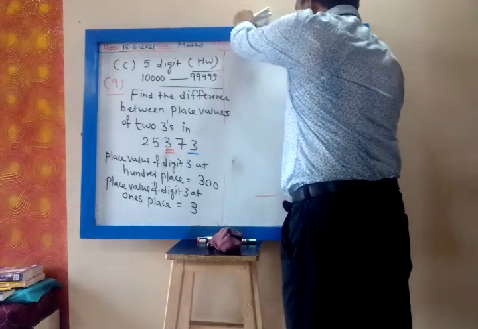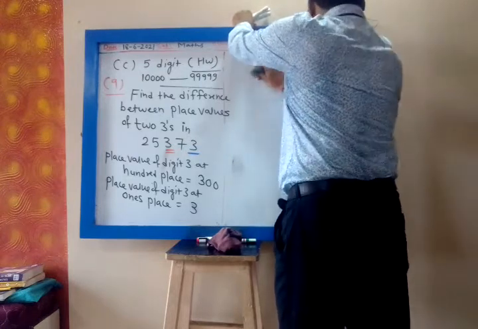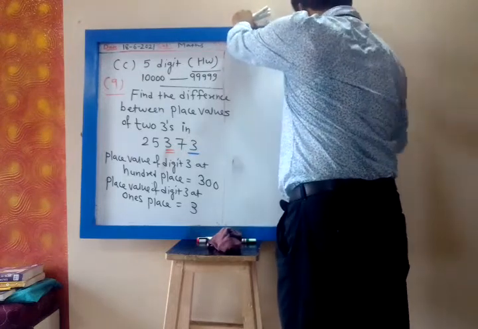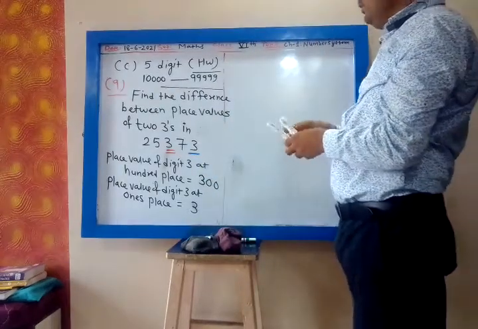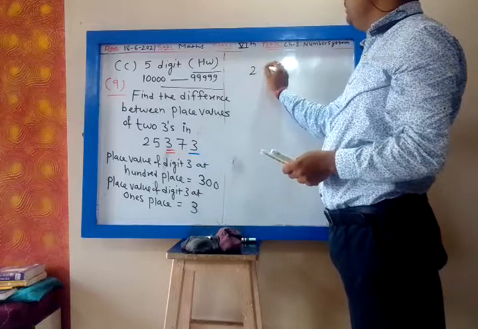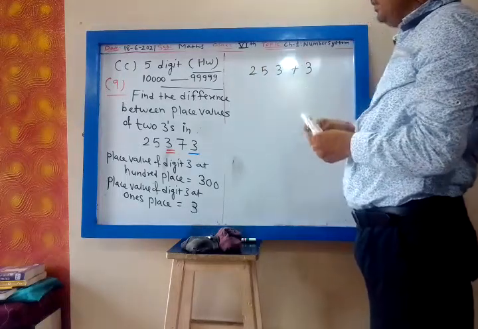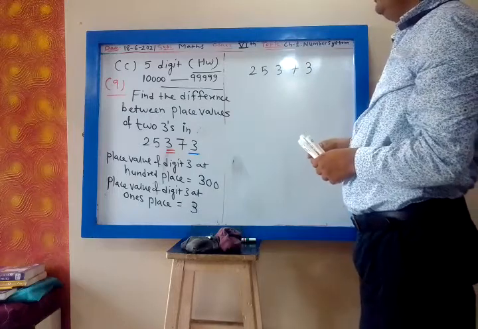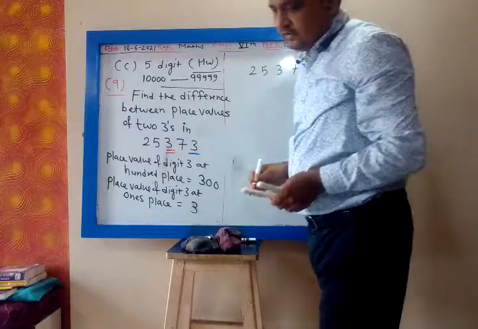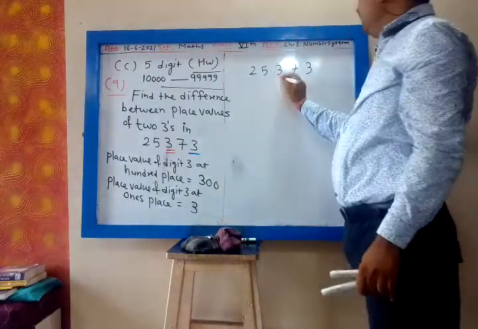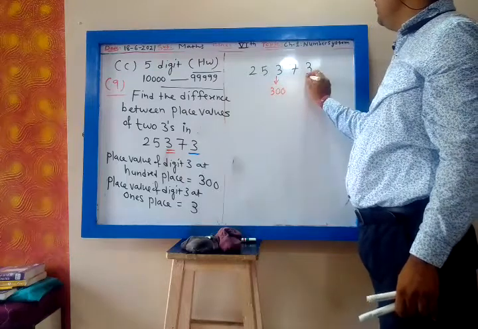You are given the number 25373. This is on page number 10. This 3's place value is 300. This 3's place value is 3.